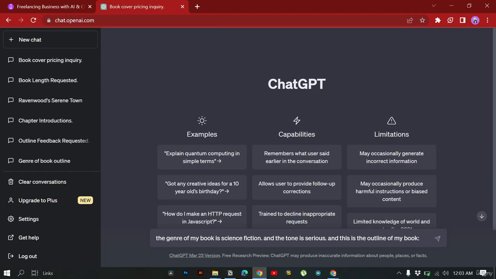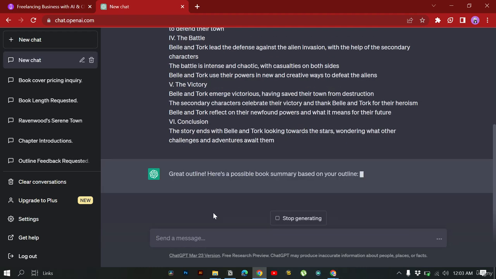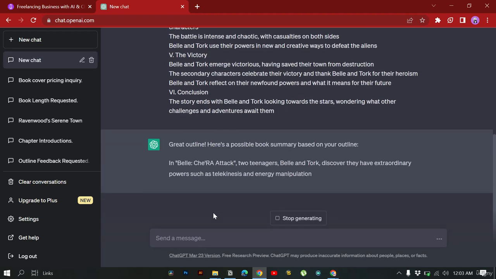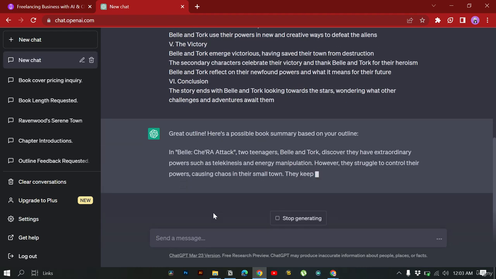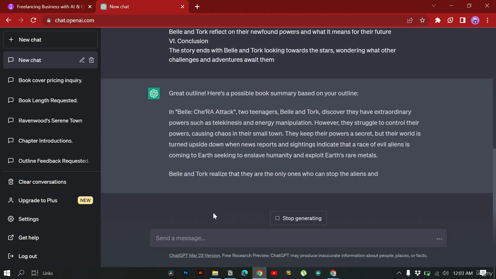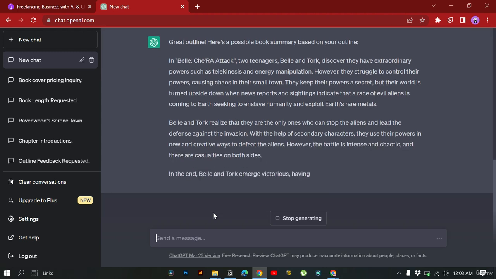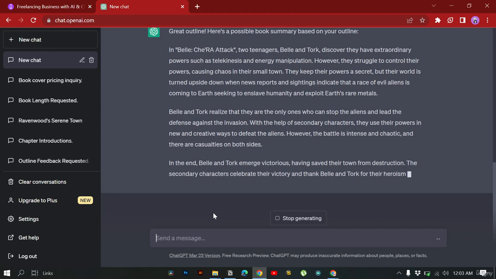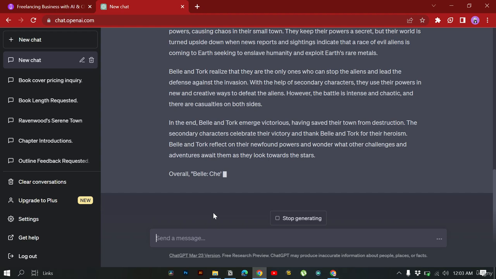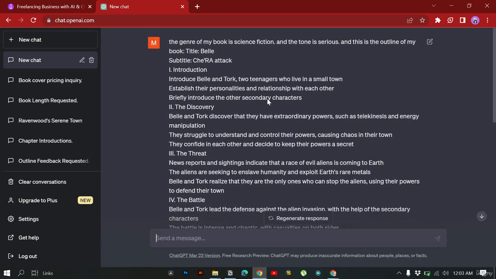Then I can give ChatGPT the outline of the book. Basically I have not asked for anything, but ChatGPT understands the outline. Here's a possible book summary based on the book. Of course we don't need a book summary, but ChatGPT goes on and creates one for us. So first of all, when we tell this to ChatGPT, we can then go on and ask ChatGPT